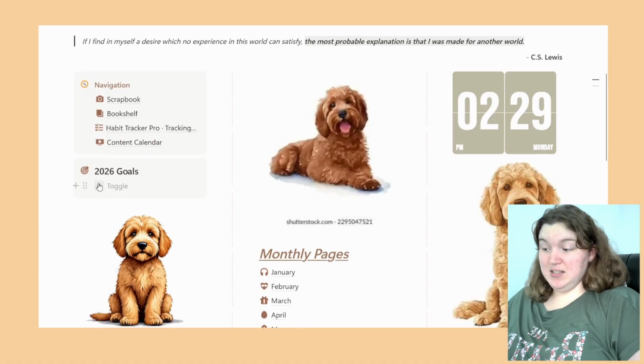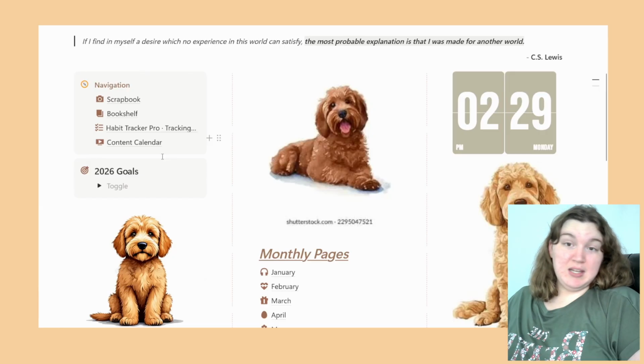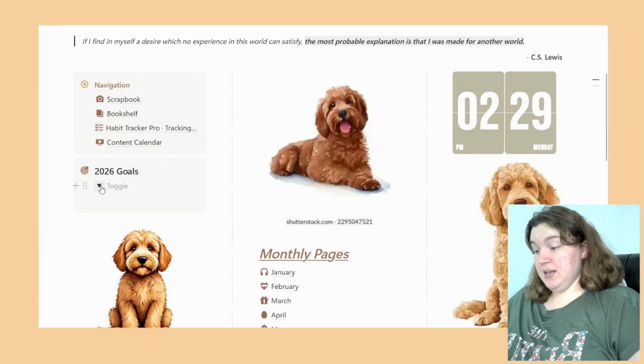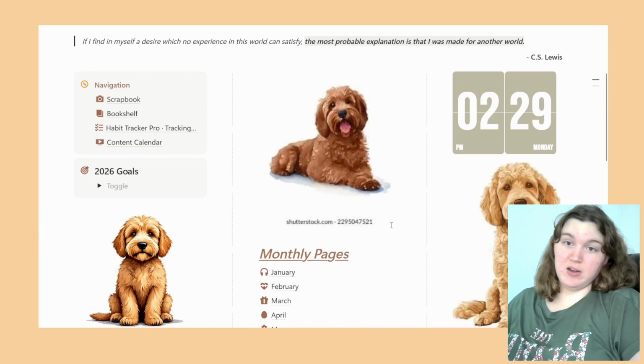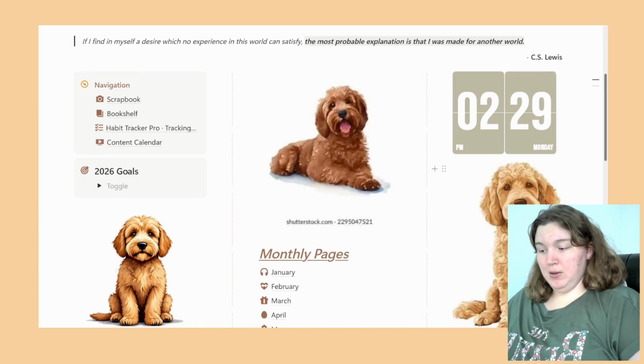So like I said, it is still 2025, so I don't have my goals planned yet. I'm hoping to get my goals planned out here soon, but this has my little toggle box that hopefully I can have each goal with maybe steps or something like that underneath. So I've got all my little puppies here.